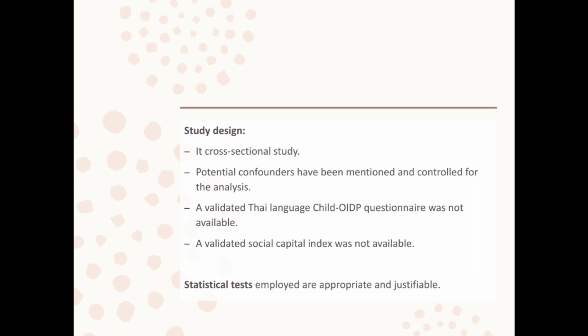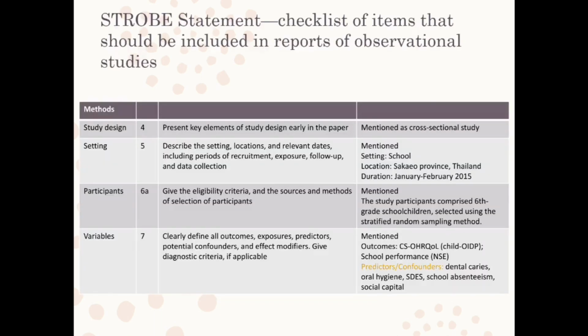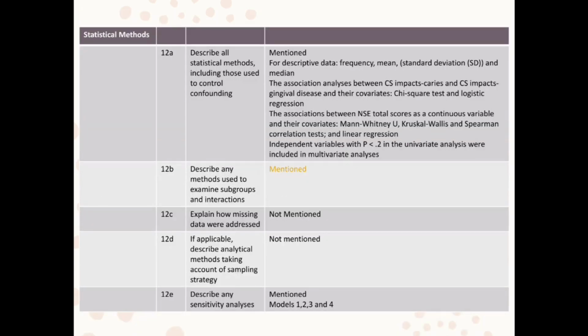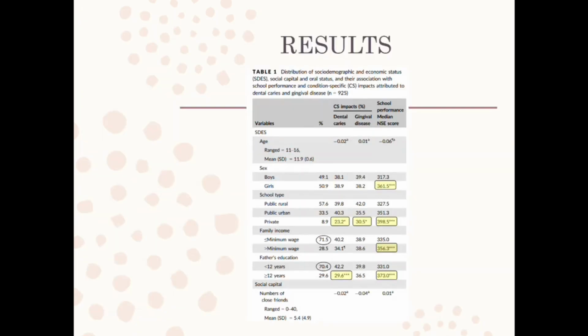A validated Thai language child OIDP questionnaire was not available, and a validated social capital index was not available. The statistical tests which are employed are appropriate and justified. This is the STROBE statement for items number 4 to 7, 8 to 11, and 12, and then we come to results.